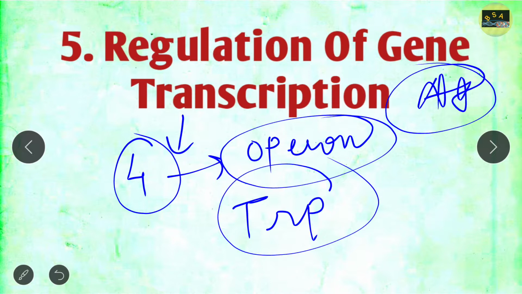So you should go and read in detail, or either they give you the mutations and ask questions from that. Inducible, constitutive, which are constitutive, which are inducible, a dominant negative mutation. So you should read the lac operon in detail as well as the tryptophan operon in detail. You will definitely get a 4 marks question from this topic, remember. So do a detailed study of these two operons.